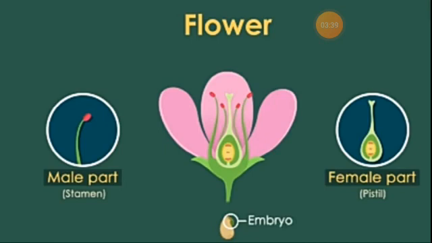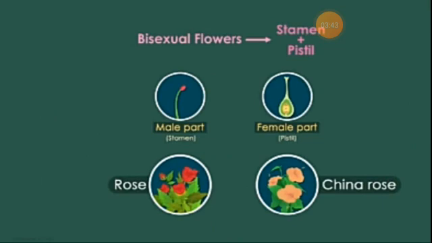The flowers bear the male and female parts. The male part, the stamen, contains the male gamete, whereas the female part, the pistil, contains female gametes. Fusion of the two gives rise to the zygote. The zygote develops into an embryo. Now let's learn how this process occurs.